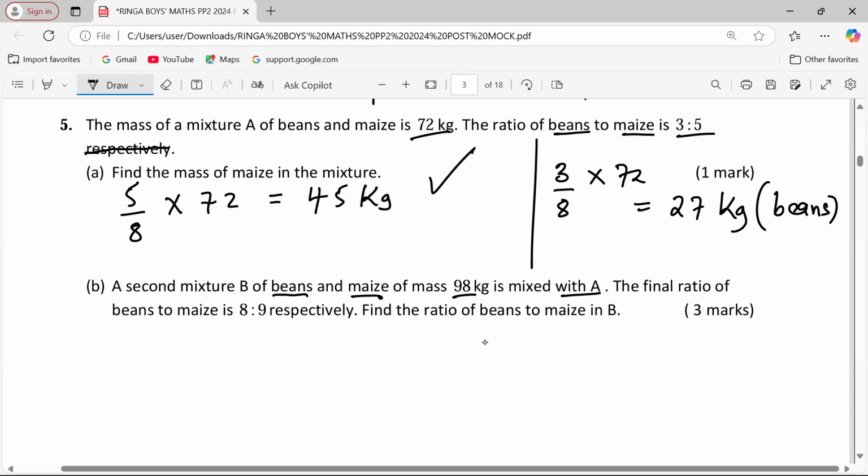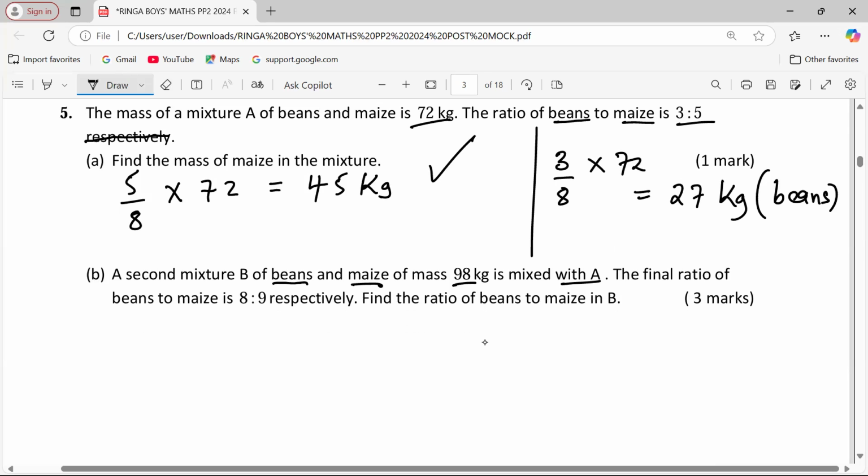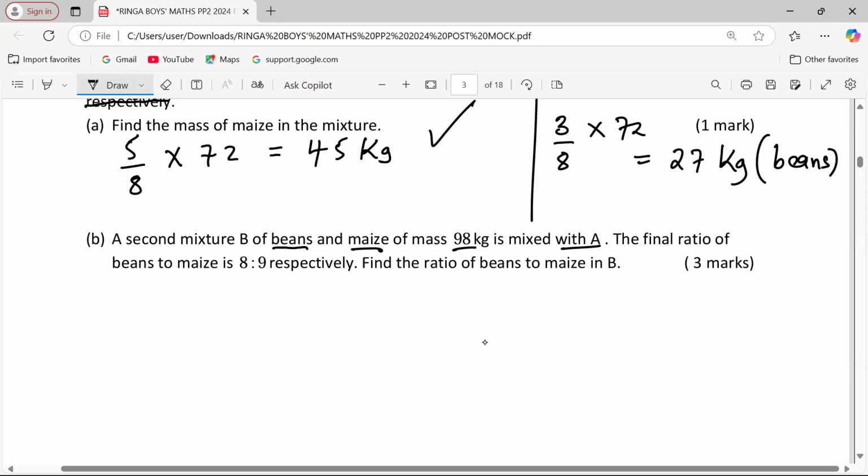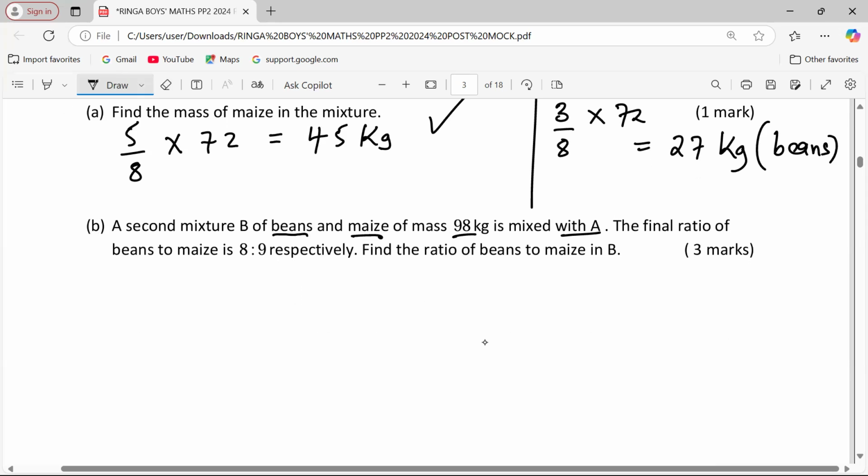The final ratio of beans to maize is 8:9. Find the ratio of beans to maize in mixture B.